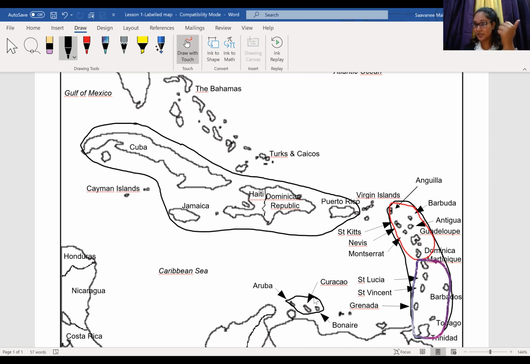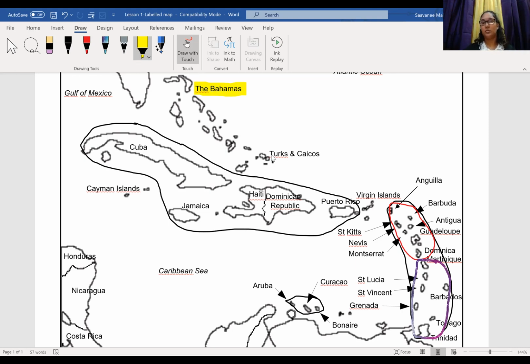So we learned about the Greater Antilles, the Lesser Antilles, which is divided into two parts, the Leeward and the Windward Islands, and the Netherland Antilles. As you may already notice, there are islands that don't fall within these groups. So I'm also going to point out those groups of islands. We'll start with the Bahamas. The Bahamas is a group of islands just above the Greater Antilles. It doesn't fall within the Greater Antilles, it's just above.